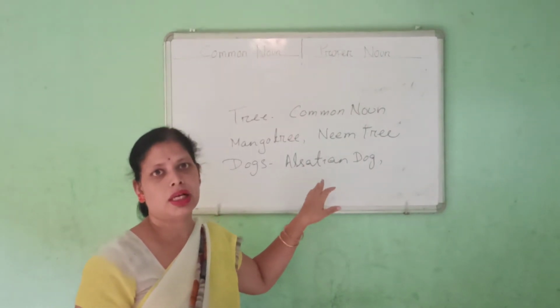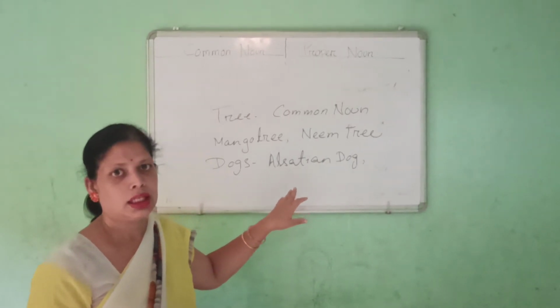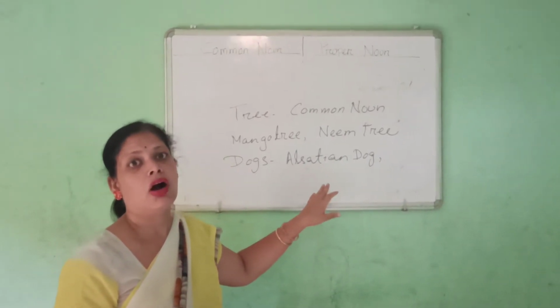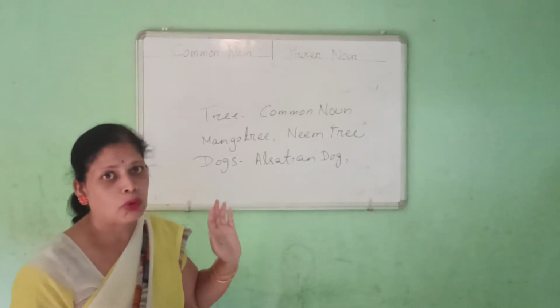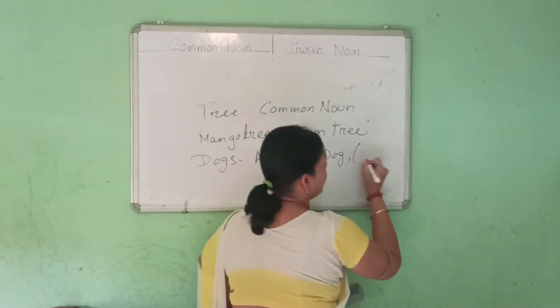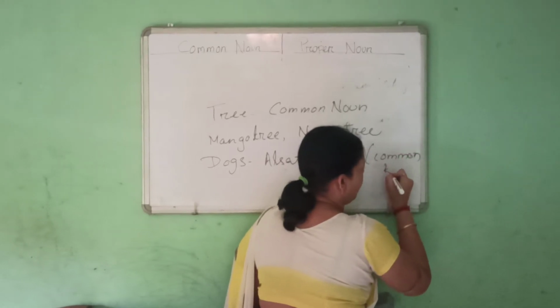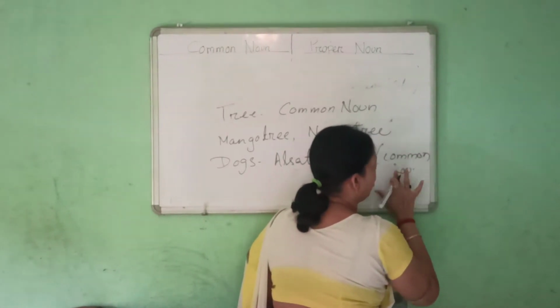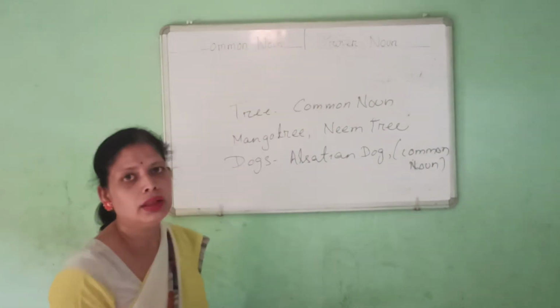You will say, ma'am, this is Alsatian, name is given, so it is proper noun. No, it is incorrect, because it tells about a breed of a dog. So it will not come under proper noun. It comes under common noun. So definitely we will write it down here, common noun. It is not a name of a dog. It is a kind of dog. So it is coming under common noun.